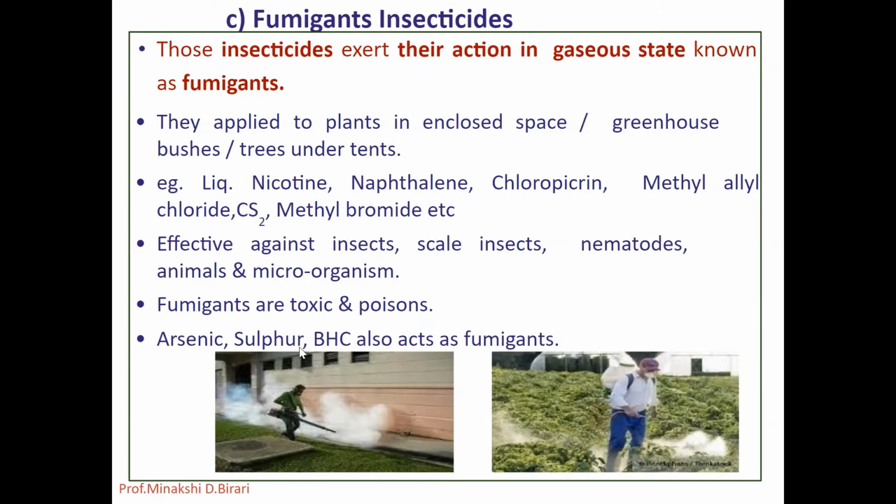So arsenic, sulfur, BHC act as fumigants. Some fumigants act in more than one way. For example, arsenic compounds act as a stomach poison, while sulfur acts as a fumigant as well as a contact poison. BHC acts in three ways, that is as a stomach poison, as a contact poison and as a fumigant. Most of the chlorinated hydrocarbons and some organophosphorus compounds like malathion, parathion may act as stomach as well as contact poisons. Now next one, that is attractants.